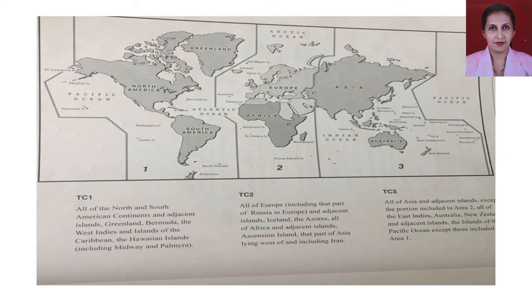Please do understand and do revise this well, because it is a very important topic which will help you in understanding the main topic in this chapter, that is journeys and global indicators. Thank you. Have a nice day.